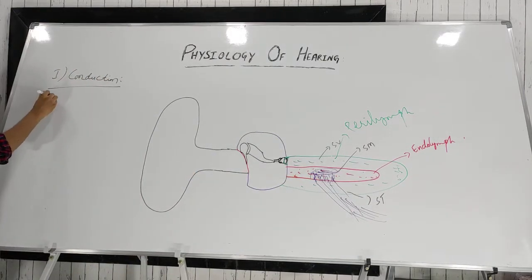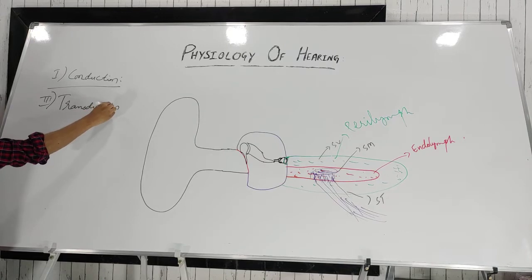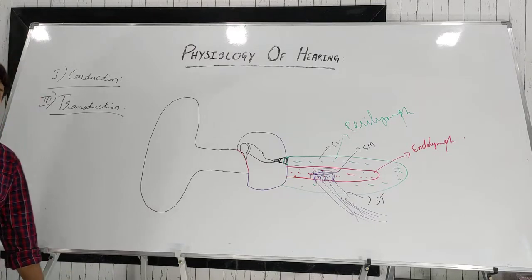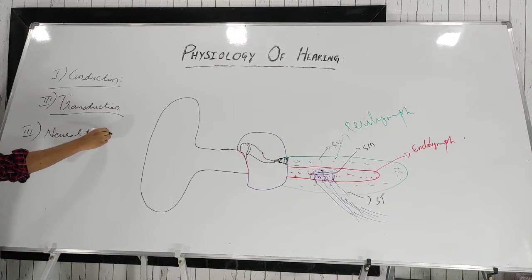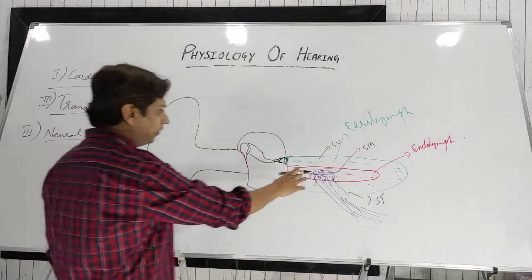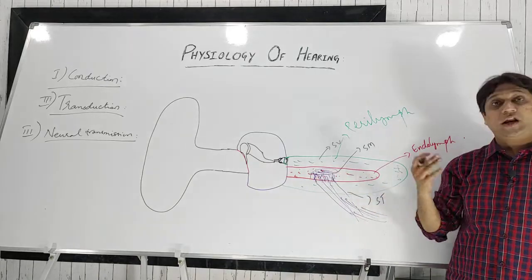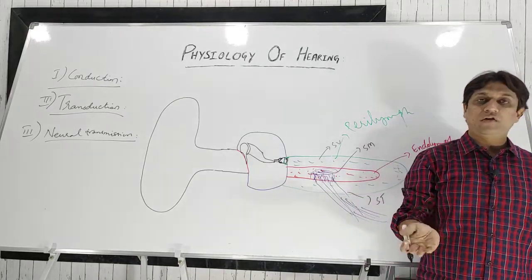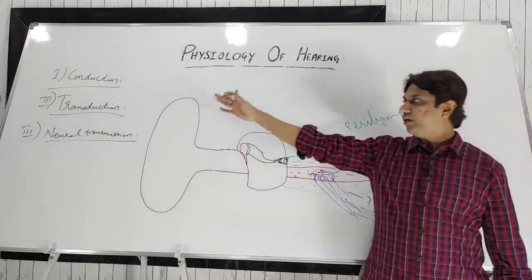Then after conduction of the sound, transduction of the sound. Transduction means conversion of this sound wave, that is a mechanical energy, into electrical energy. Finally, the third important concept is the neural transmission and encoding. How the electrical energy which is transmitted through the inner hair cells is transmitted through the neural pathway, that is the auditory pathway, and how the signals are encoded, and how different frequencies and different levels of loudness are perceived. That we are going to discuss under these three headings.